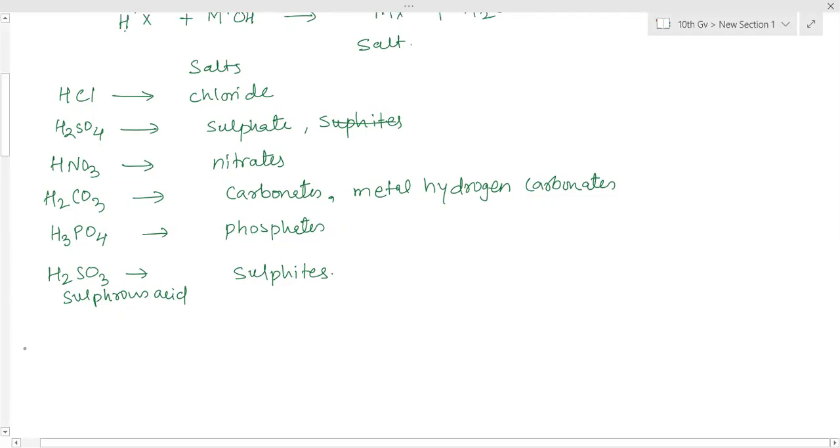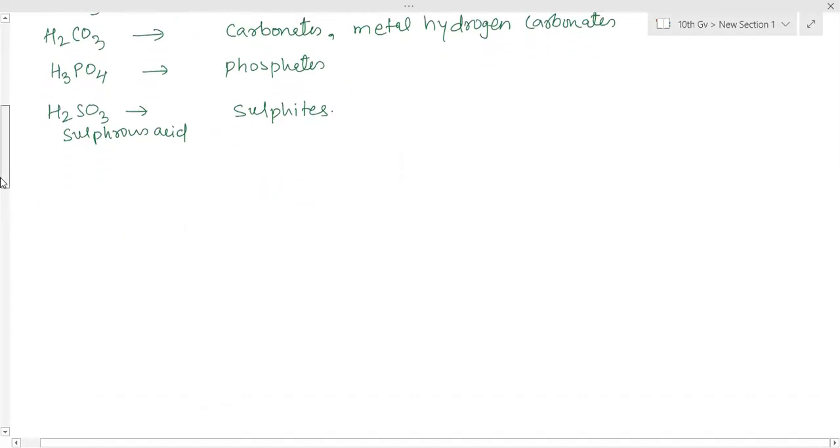Now the next part. Till now, in lower classes, you have learned that neutralization means acid and base combine together to form salt and water. Even in class 10th NCERT, the same thing is given. Acid and base combine to form the salt and water, and these neutral substances are formed, therefore it is a neutralization reaction. But what is the neutral substance here? Only water is a neutral substance. The salt formed will not always be neutral.